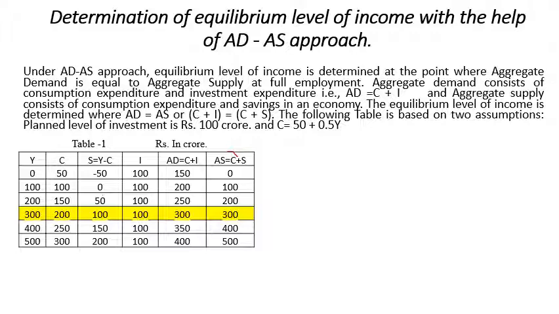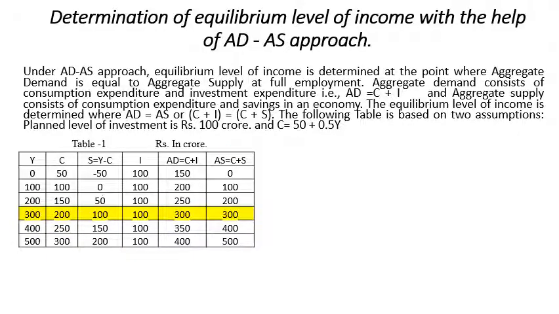Now as per the condition of effective demand, that means the equilibrium level, the economy will get equilibrium when aggregate demand is equal to aggregate supply. So we have aggregate demand of 300 and aggregate supply also 300 when my income level is 300. So the equilibrium level of income is determined at the 300 level of income. That is the determination of income and employment with the help of a table, a numerical figure we worked out here.